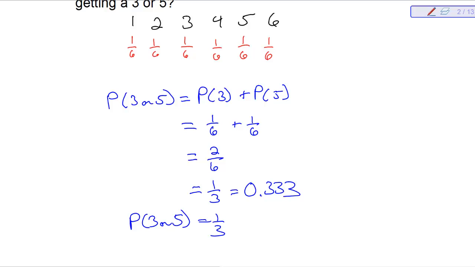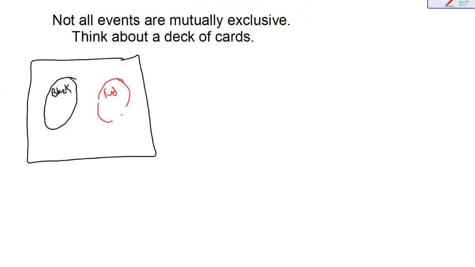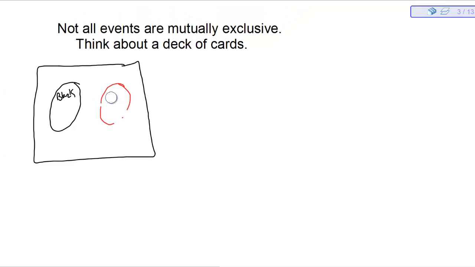But not all events are mutually exclusive. Think about a deck of cards. We've already discussed that in a deck of cards you have black cards, and you have red cards.